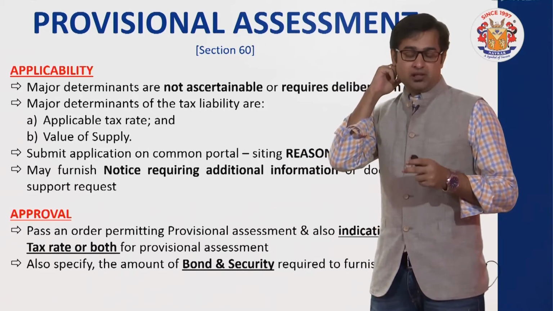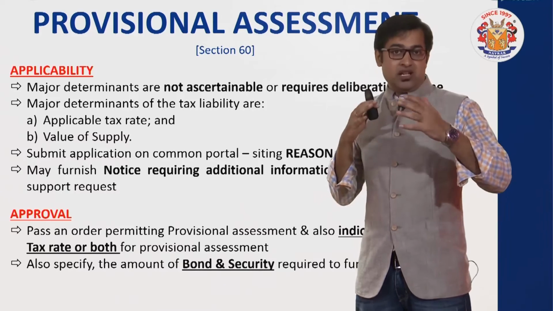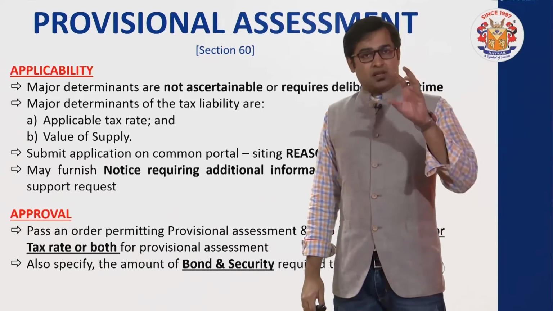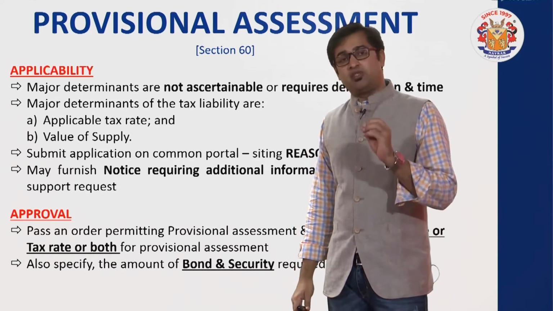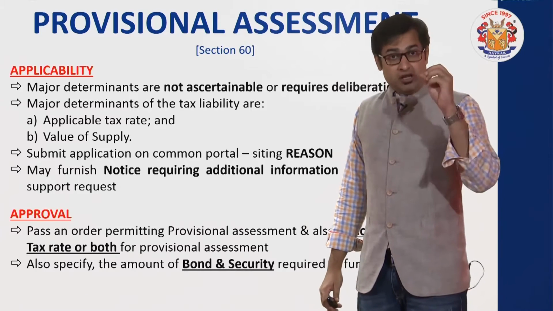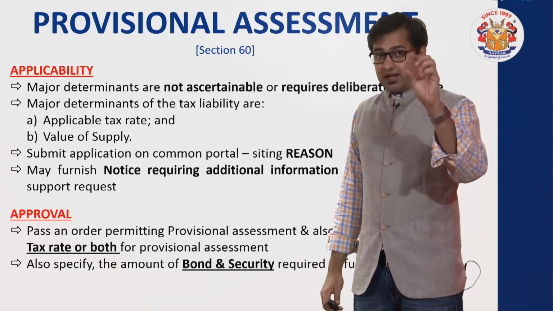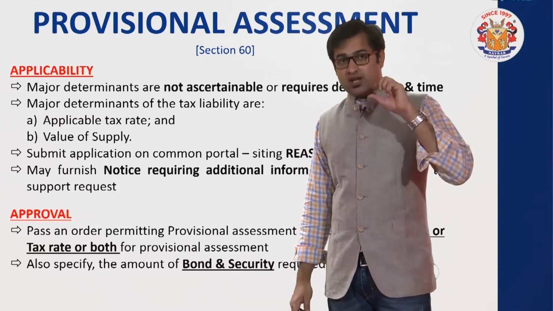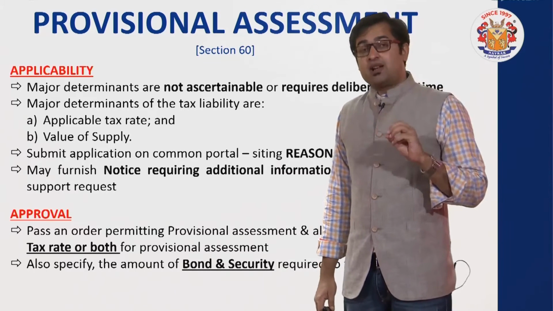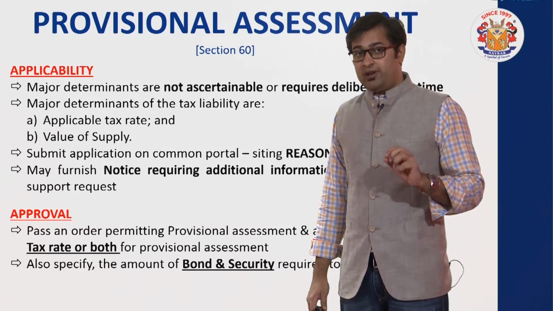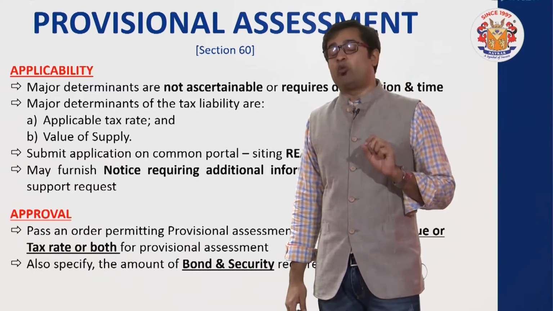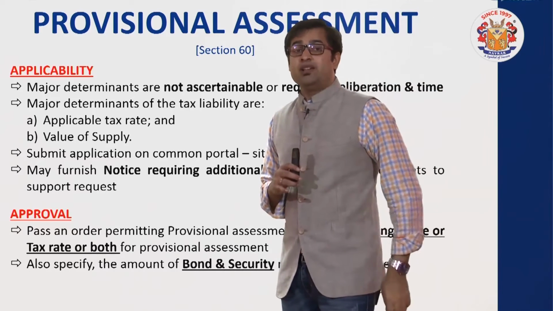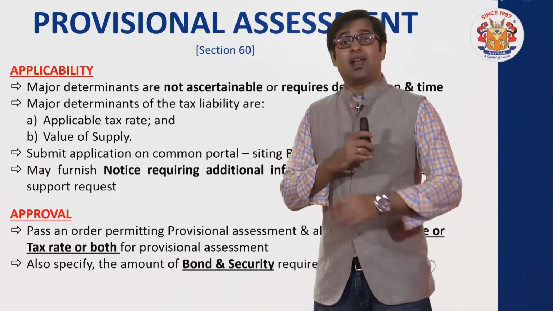For example, if I'm dealing in goods which are liable for tax and the value of goods is 10 lakh rupees, the only point with regard to which I'm dicey is the applicability of the tax. If the product is covered under X category, the tax rate will be 12. If the product is covered under Y category, the tax rate will be 18. So there is a shortfall of 6%. See, let us understand: 10 लाख के ऊपर 12% के हिसाब से अगर मैं काउंट करूं तो I need to pay tax of 1,20,000, and अगर वही 10 लाख के ऊपर मैं 18% के हिसाब से काउंट करूं तो I need to pay tax at the rate 18%, so it is 1,80,000.